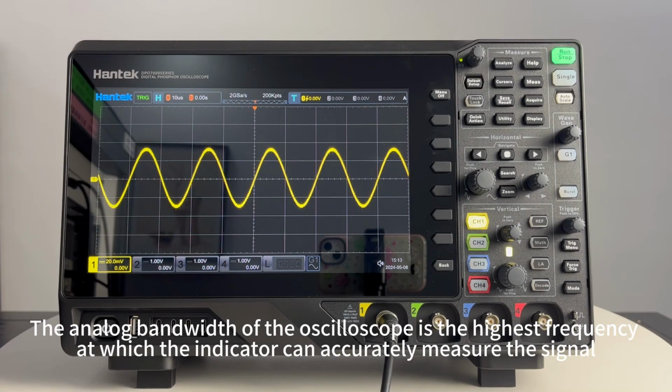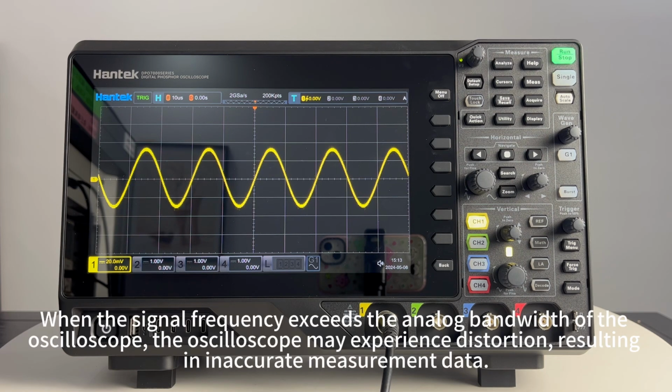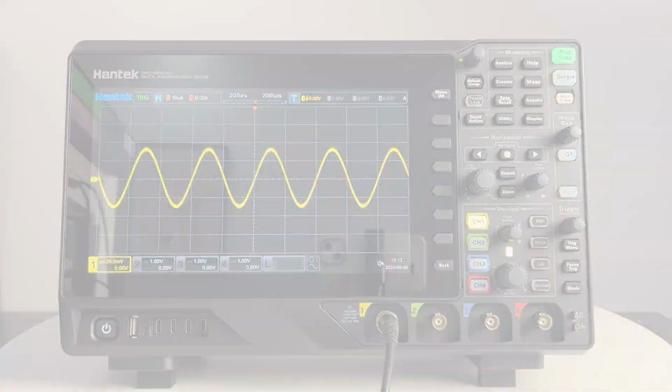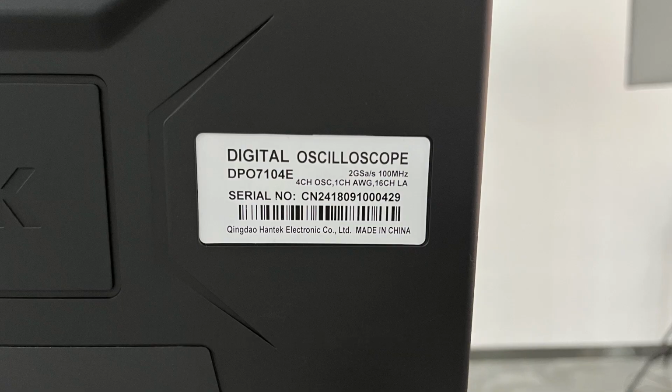The analog bandwidth of the oscilloscope is the highest frequency at which the instrument can accurately measure the signal. It reflects the oscilloscope's ability to respond to signals of different frequencies. When the signal frequency exceeds the analog bandwidth, the oscilloscope may experience distortion, resulting in inaccurate measurement data. The bandwidth of this oscilloscope is 100 MHz.